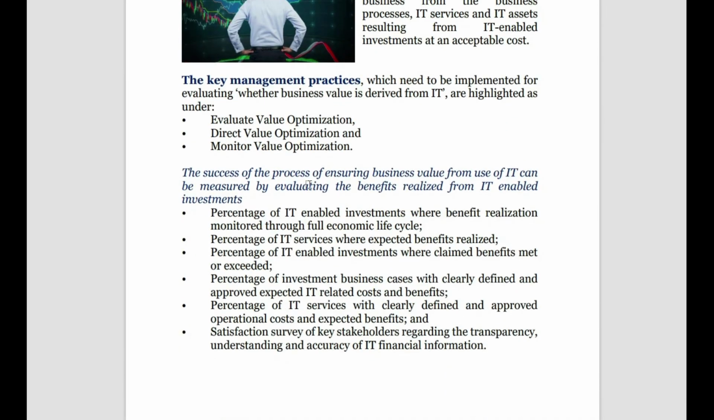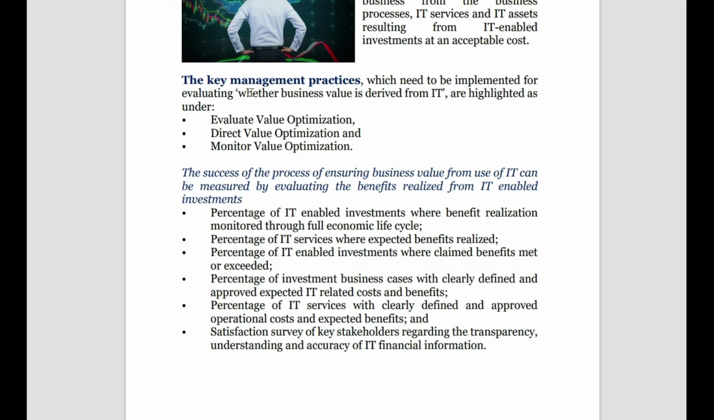Okay, then one more thing: key management practices which need to be implemented for evaluating whether business value is derived from IT. We have three metrics there: evaluate value optimization, direct value optimization, and monitor value optimization. So whenever key management practices come in any question, remember evaluate, direct, and monitor, and add those lines there.